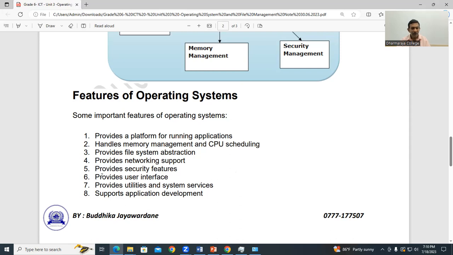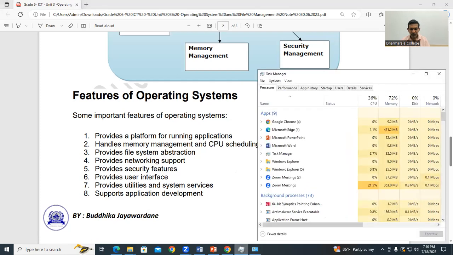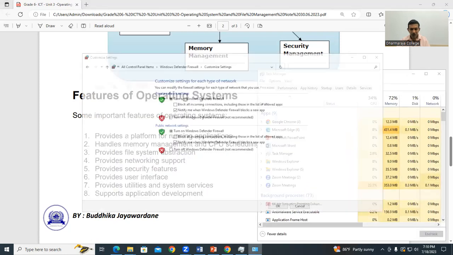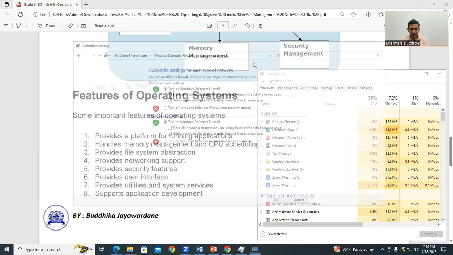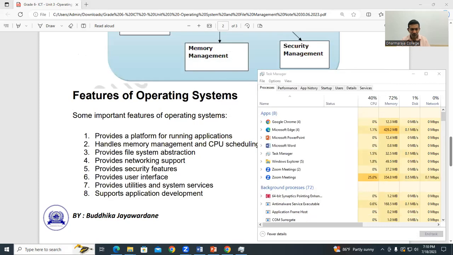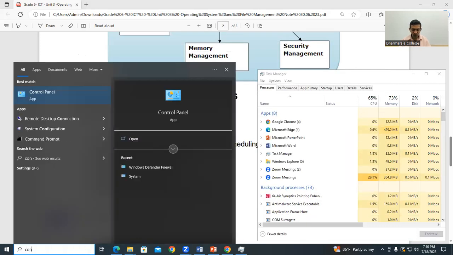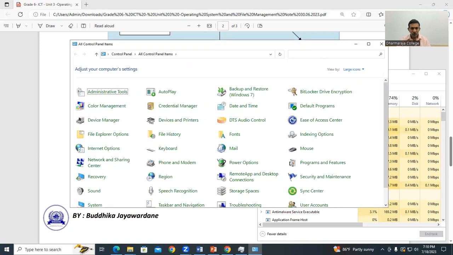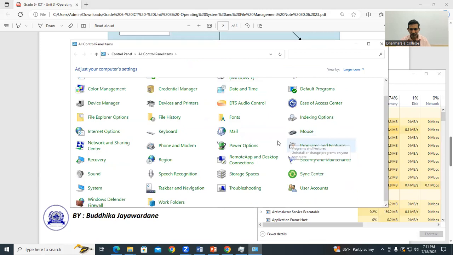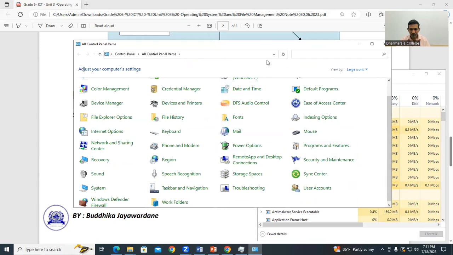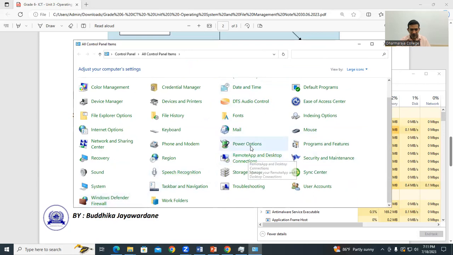And it provides utilities and system services. So what are those utilities? You can have a backup system. Now you see here, let me show you again. Go to control panel, and you can see you can back up the system there.